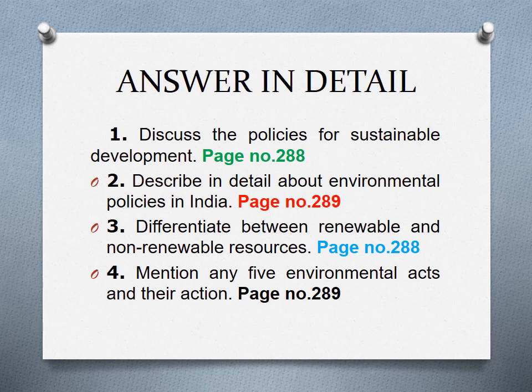The next question is, describe in detail about environmental policies in India. That is page number 289. Environmental policies in India topic is there. Did you find it? There are 5 paragraphs, yes or no? You have to mark only the first 4, from 'Environmental policies in India have developed and evolved considerably' to the 4th paragraph, which ends with 'have compassion for living creatures.' Those 4 paragraphs are the answer for your second question.